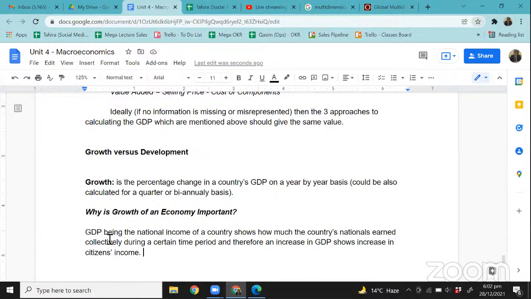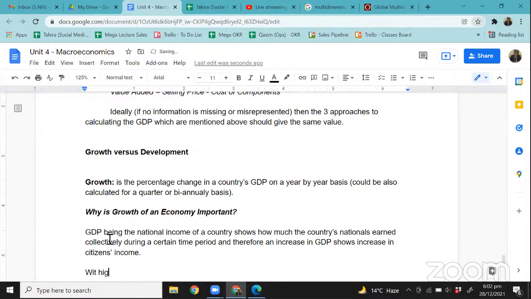all the people who are living in a country, right, which is basically the citizens' income of a country, when there is growth taking place, this means that the national income of that country has increased between any two periods, right? When that happens, it means that the citizens' income have increased. Now, with this higher income, what can they do, right?